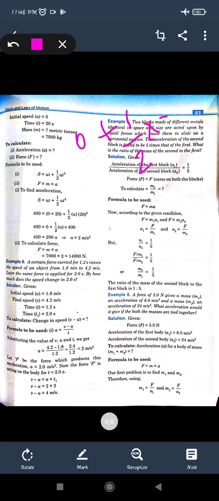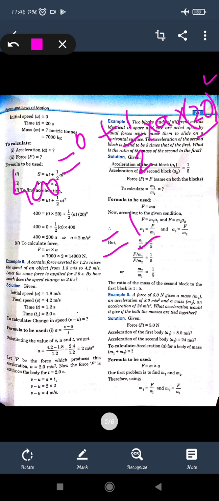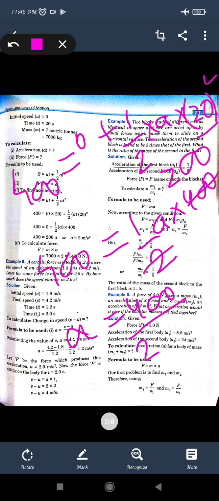We have to find the acceleration, and t square will be 20 square, which equals the distance 400. So 20 square is 400 itself. On cancelling, it will be 200. Here the 400 is already given. So acceleration will be 400 upon 200. So the value of acceleration will be 2 meter per second square.